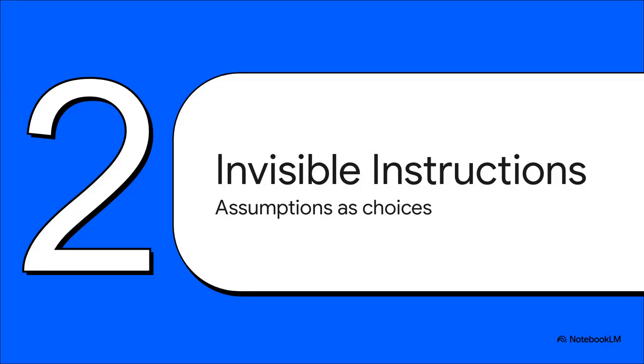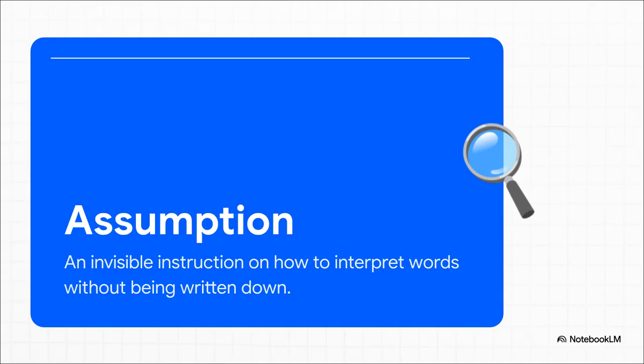Which brings us to section 2, assumptions are invisible instructions. This is where we hit a massive aha moment. The real culprit here is our own curse of knowledge. Humans are practically experts at skipping over what feels obvious to us. So we really need to redefine what an assumption is in this context. It's not just a missing detail sitting harmlessly beside your prompt. No, it is an active, invisible instruction. It sits right inside the prompt's meaning, quietly deciding what actually counts as correct. Think about it. When you say clean the room, the assumption is making the call on whether you mean make it look tidy for guests or do a deep clean of the dust. It's literally a choice, disguised as common sense.